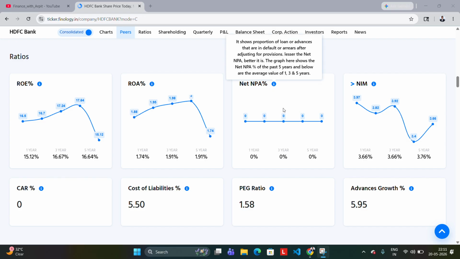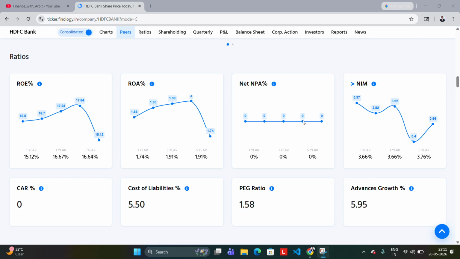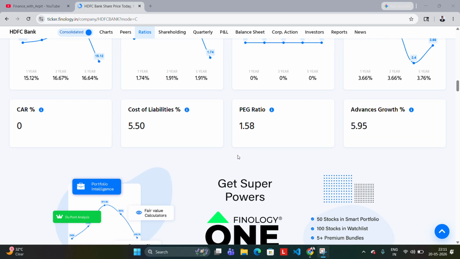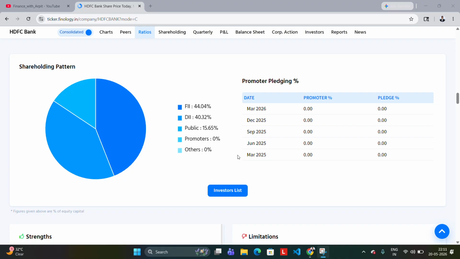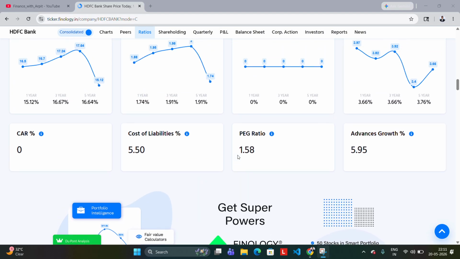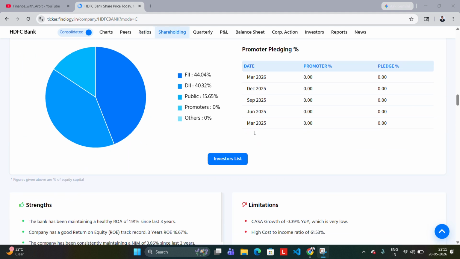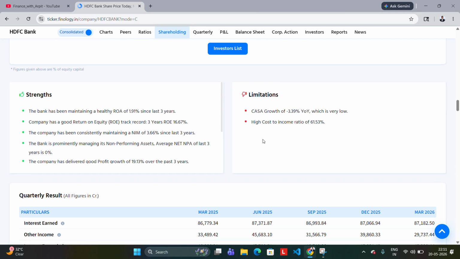And what does NPA mean? NPA means the amount of loans that the bank is not able to recover from the users after giving them. Okay, so it should be lower, and it is in fact zero because it is a huge bank and it doesn't have many such users. It doesn't give loans to such users, right? And as we can see, the FIIs, which are foreign institutional investors, hold 44%, which is a huge number. Domestic institutional investors are also more. The public is also very excited to go for it.